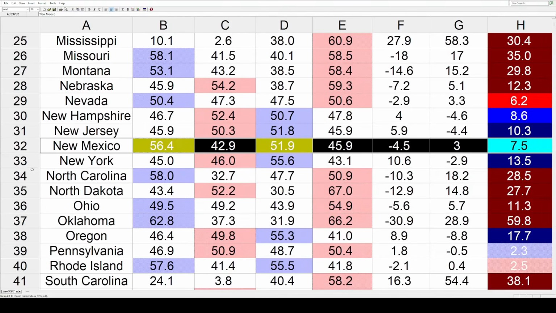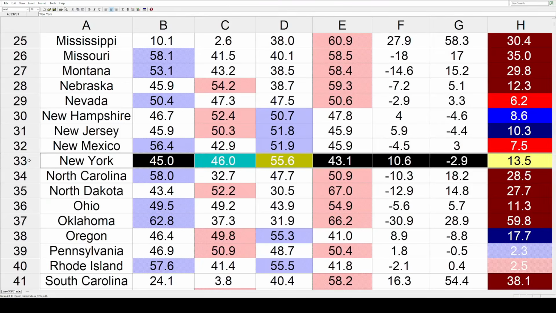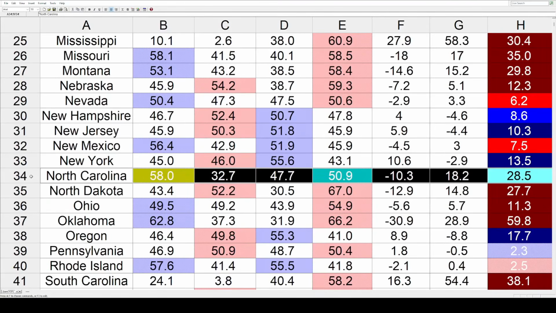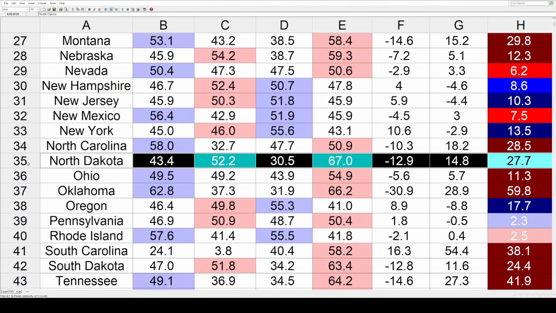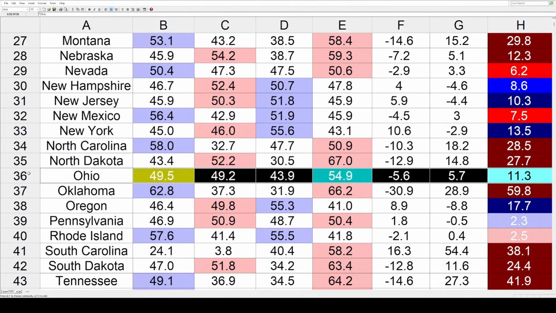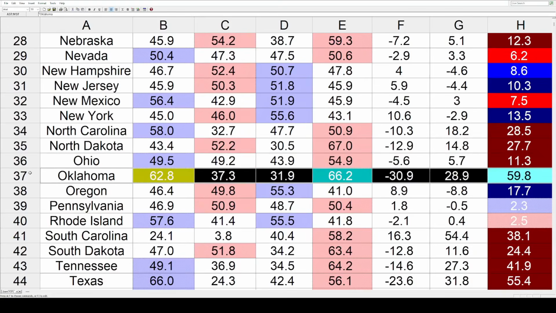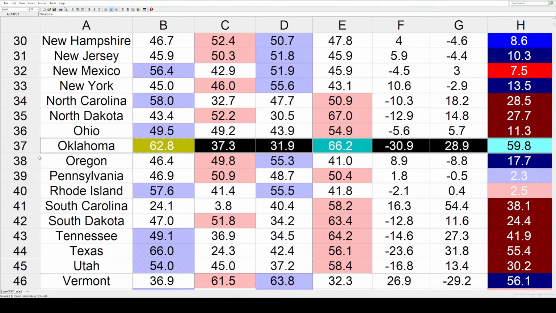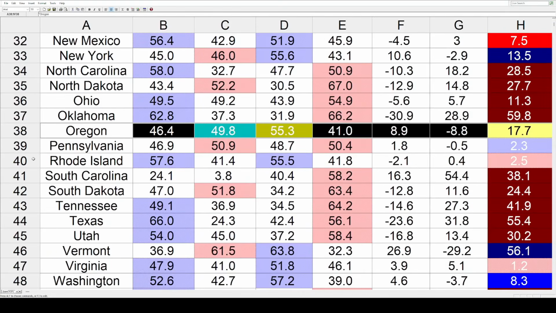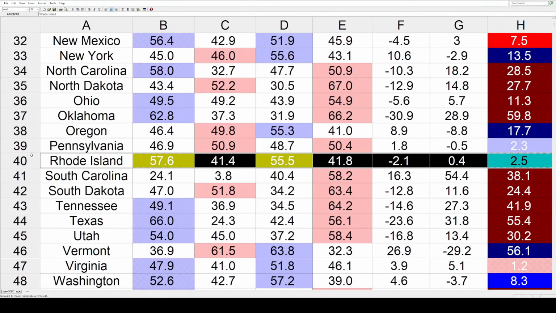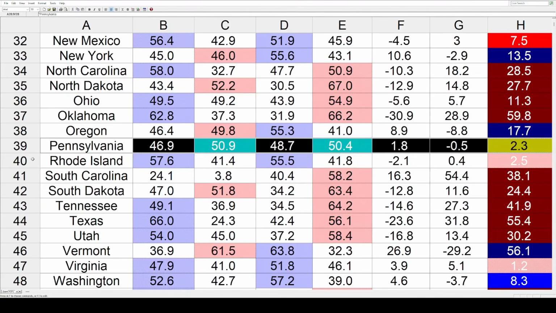New Mexico was redder at 7.5, New York bluer at 13.5. Then more swings to the right at North Carolina at 28.5, North Dakota 27.7, Ohio 11.3, and Oklahoma a massive 59.8. Oregon did move toward Harris and the Dems at 17.7. Pennsylvania, same direction but way smaller at 2.3.